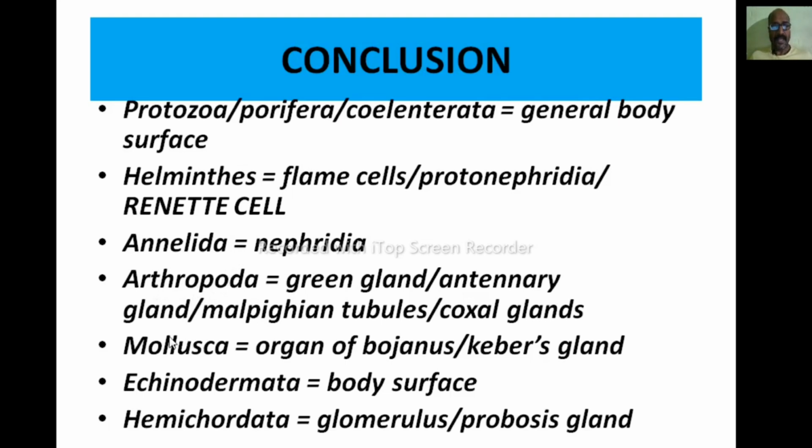Like in the case of mollusca, the organ of Bojanus or Keber's gland are also excretory organs. In echinoderms, the body surface, and in hemichordata, the glomerulus or proboscis gland, these are the main excretory organs of the invertebrates. You have to remember all these names.